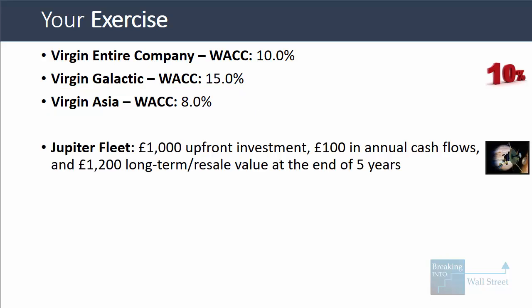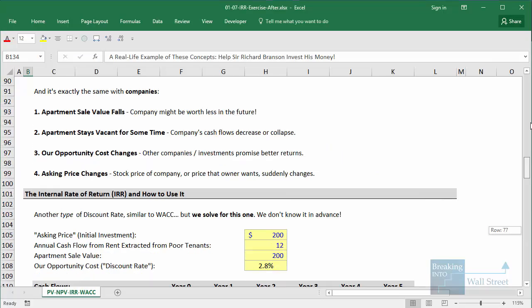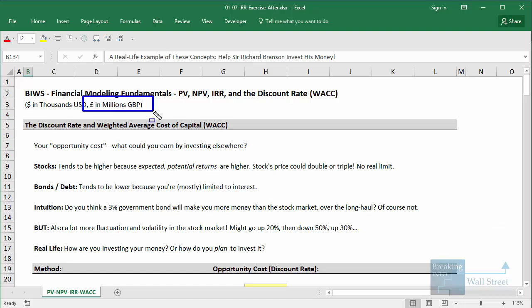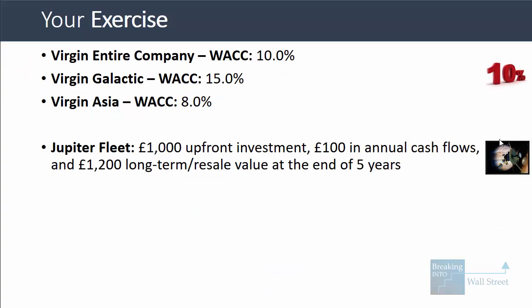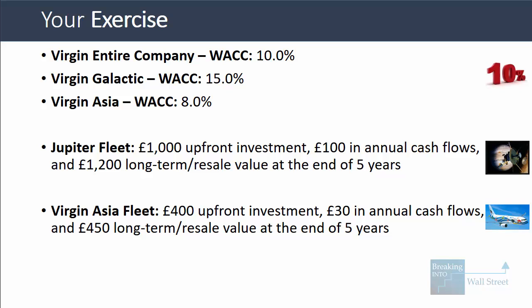The Jupiter fleet, we're saying, will cost £1,000 of upfront investment and it'll provide 100 in annual cash flows. And then we think the fleet or the business itself will be worth £1,200 at the end of 5 years. Now, these units should be in millions. If you look at the Excel file, up at the top, we say that anything in pounds is actually in millions. So this is actually 100 million in annual cash flows, but we're just leaving that out to simplify the text here a bit. For the Virgin Asia fleet, it's a 400 million upfront investment.